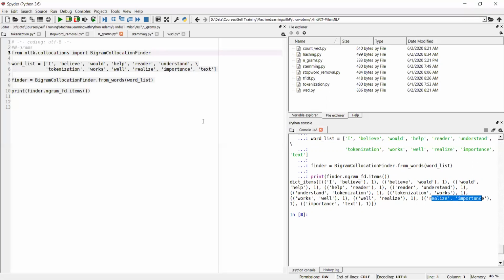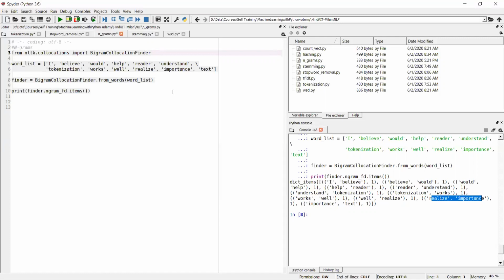If we have 10 words in a list and you apply the bigram, how many bigrams will there be? Nine, Rishiji.